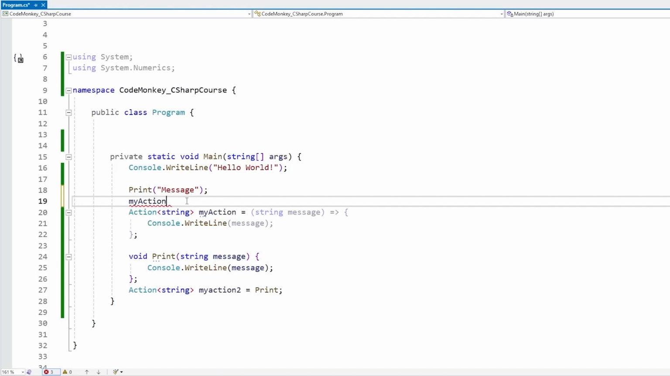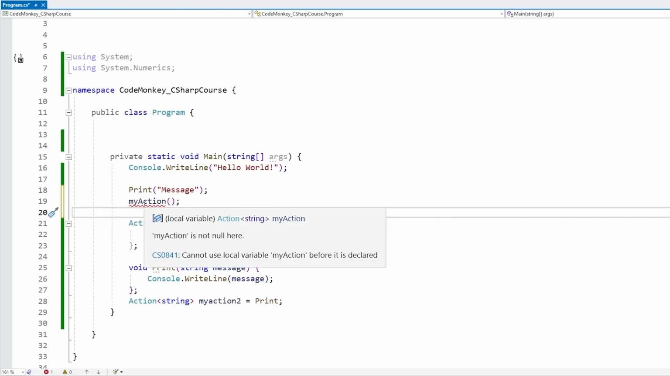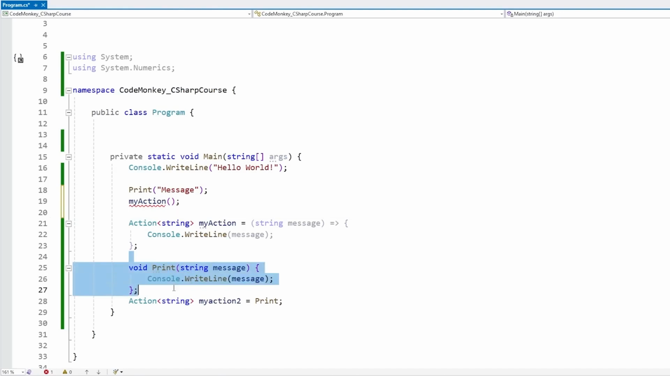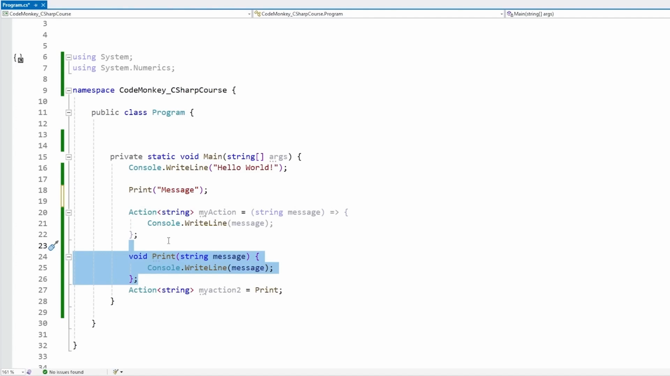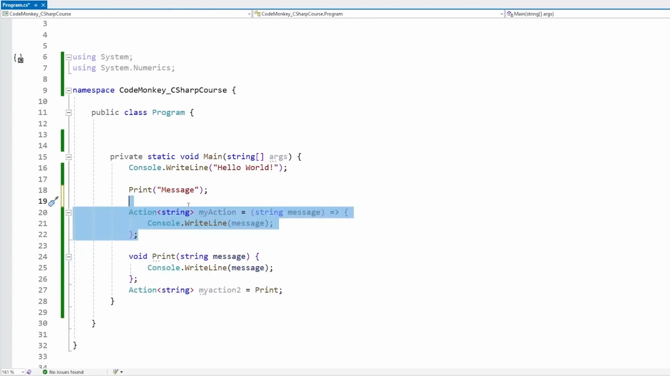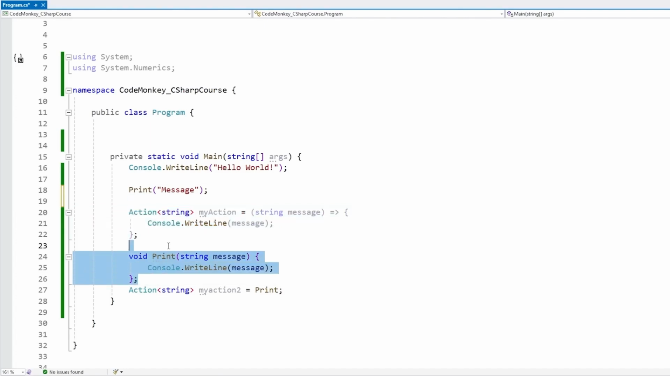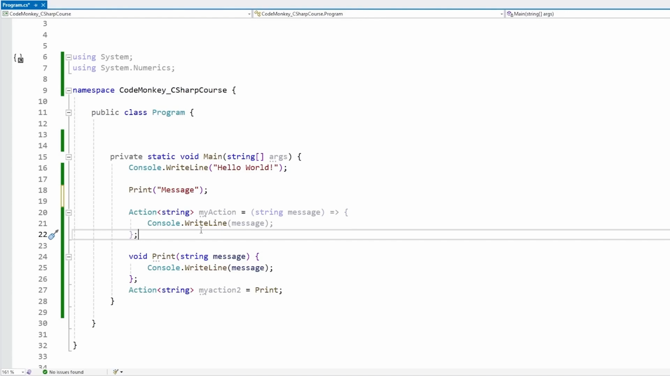If I try accessing the my action, nope, obviously there's an error. I cannot use a local variable before it is declared. Whereas for the local function, that one works just fine. The difference for this is because local functions are defined at compile time, whereas lambdas are defined at runtime. So because of that, the compiler knows that this function is coming, so it can use it, but this one can only be used after it is declared.